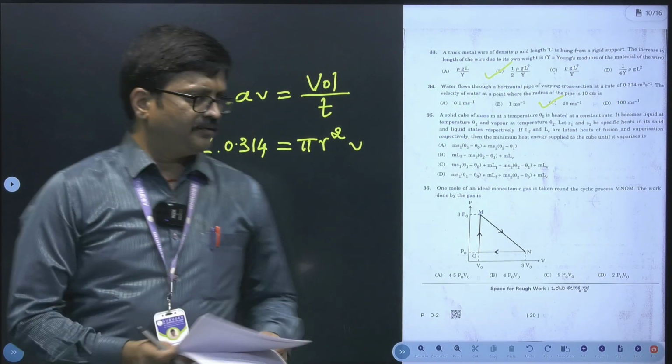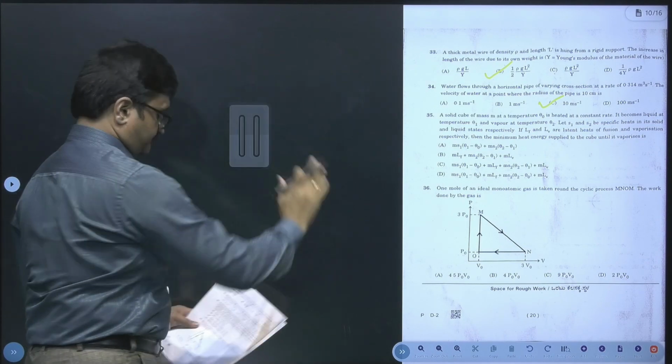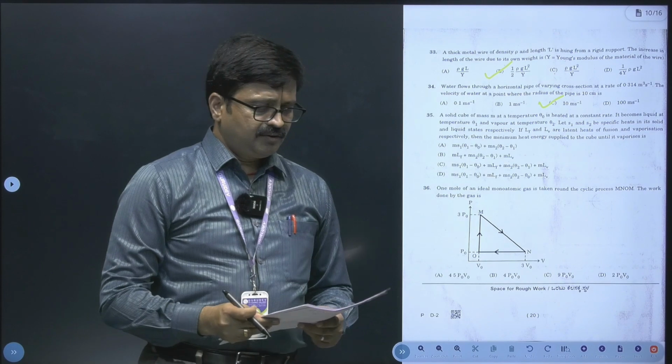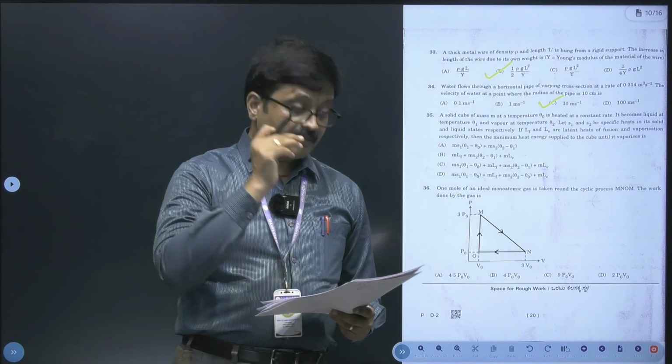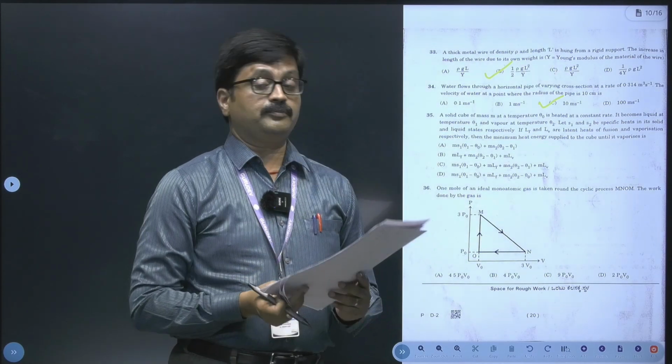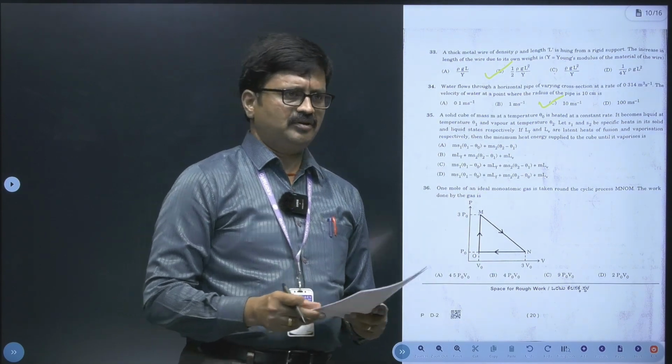Then let's move on to the 35th question. Now this is a question based on thermal properties of matter and specifically on calorimetry.